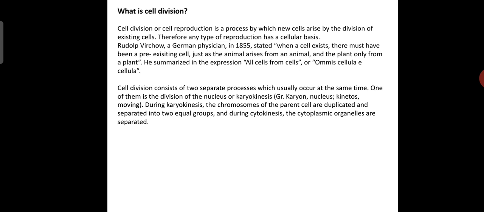During karyokinesis, the chromosomes of the parent cell are duplicated and separated into two equal groups. And during cytokinesis, the cytoplasmic organelles are separated.